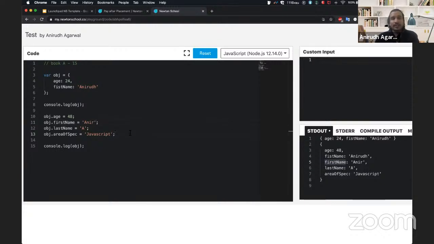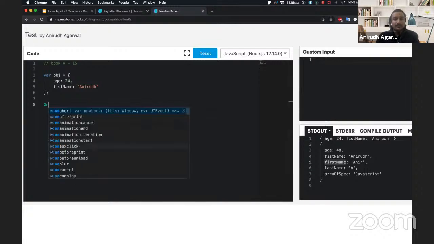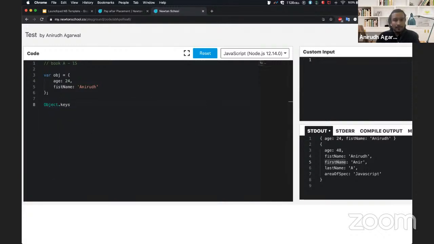You can also delete an element. These are called entries in your object, so this is an entry. And if I want to iterate over all the entries in your object, JavaScript gives us something called object dot keys, and in this you can pass in your object. And I'll make it correct.